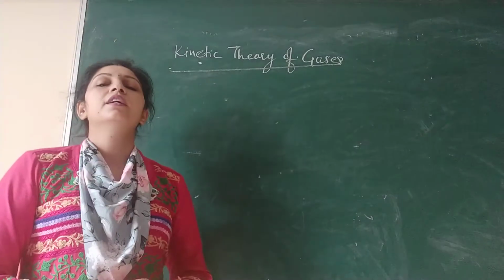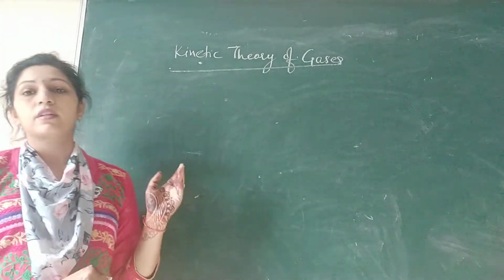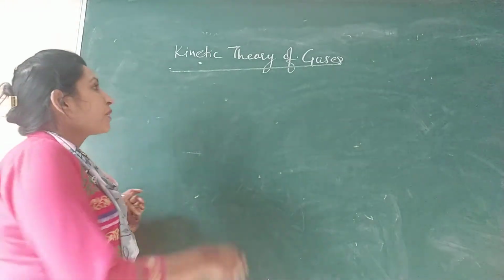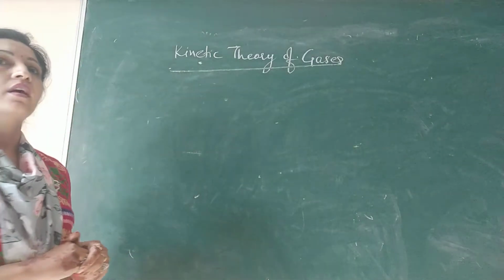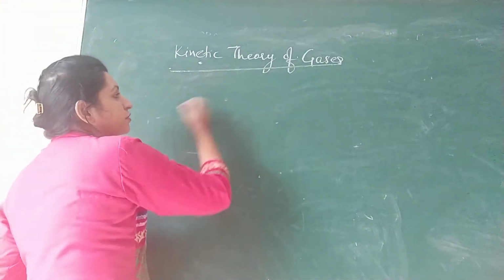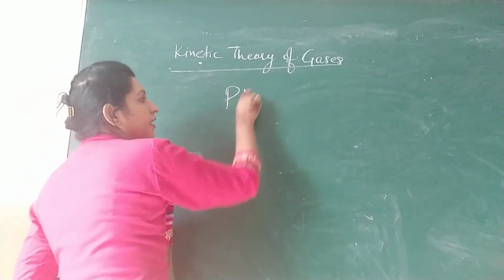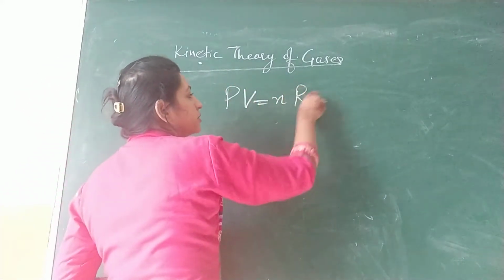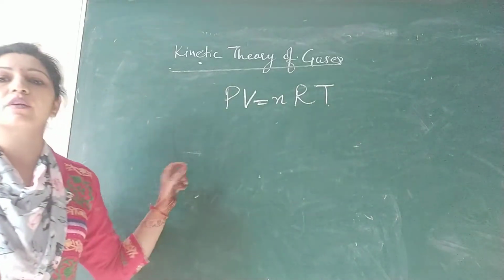Good morning everyone. Today we will start with the new unit, that is kinetic theory of gases. So in kinetic theory of gases, first we have to discuss the equation of state. For gases, the equation of state is PV equals nRT. This is the equation of state.